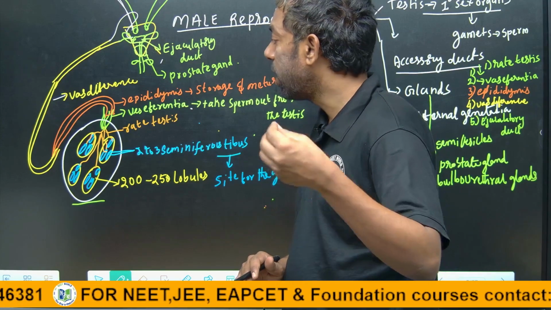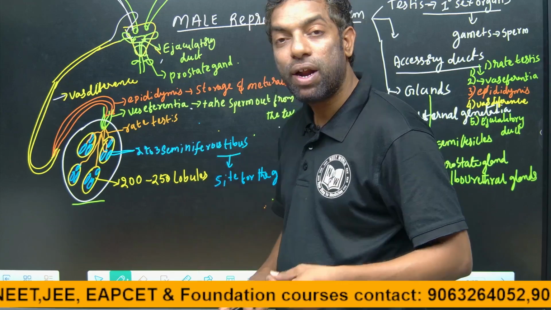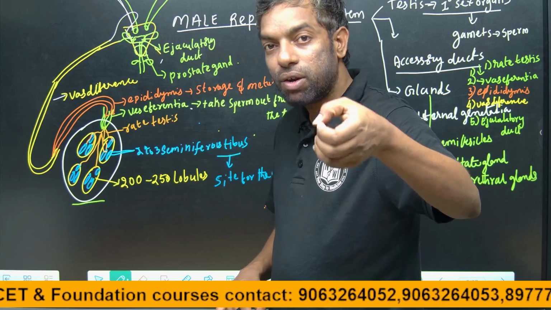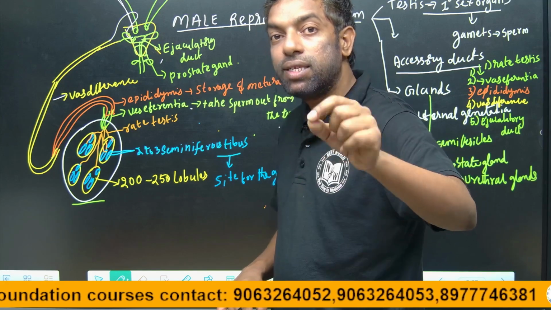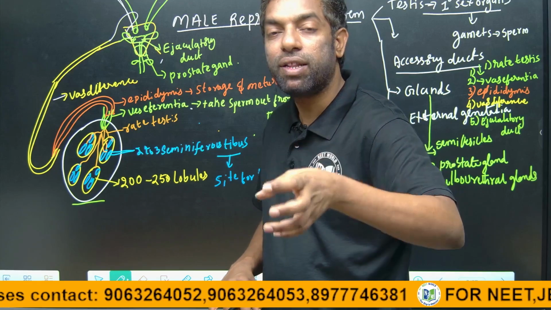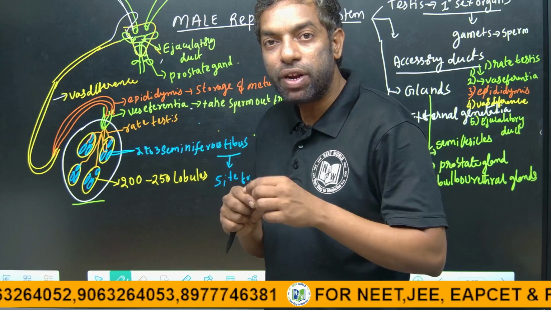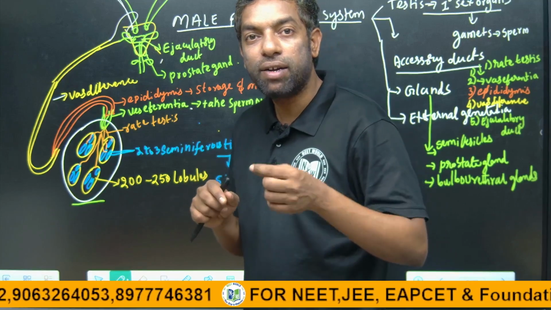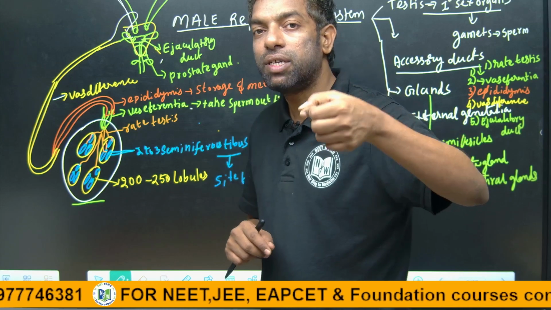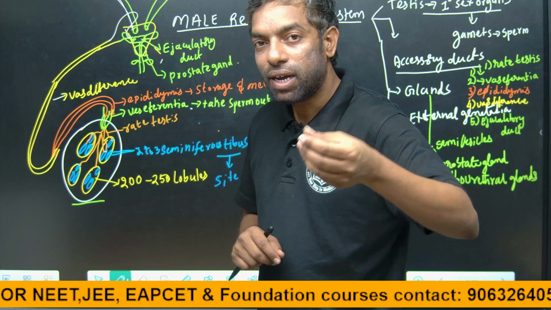Guys, in the male reproductive system, you have to learn one pair of testicles. In the testicle there are 200 to 250 lobules, and each lobule has 1 to 3 seminiferous tubules. Seminiferous tubules are the site for male gamete production. From the seminiferous tubules they come together to contact the rete testis tubes. From those tubes the sperm exit through the vasa efferentia.